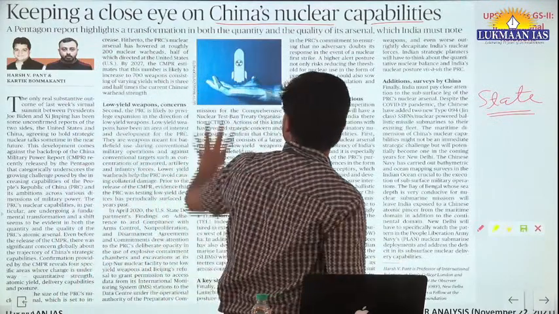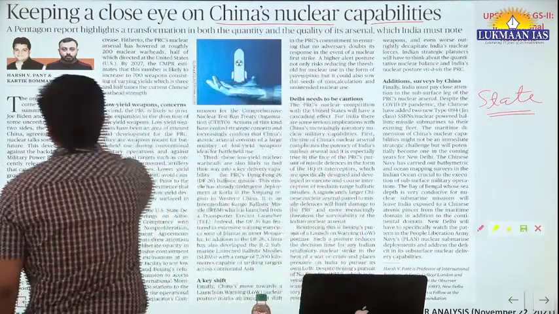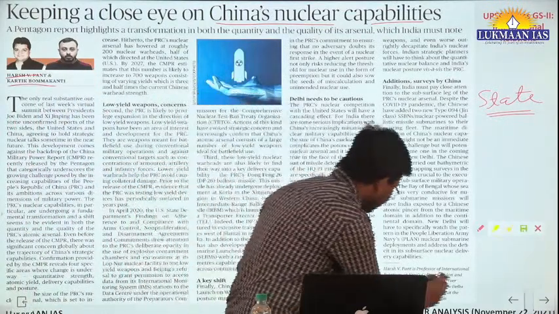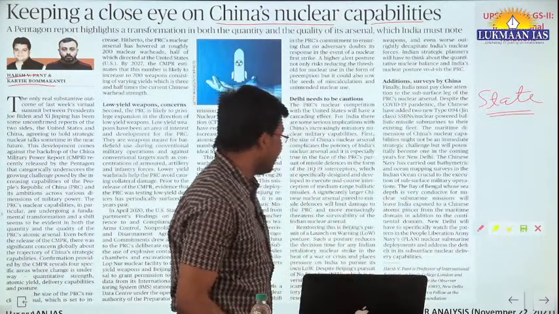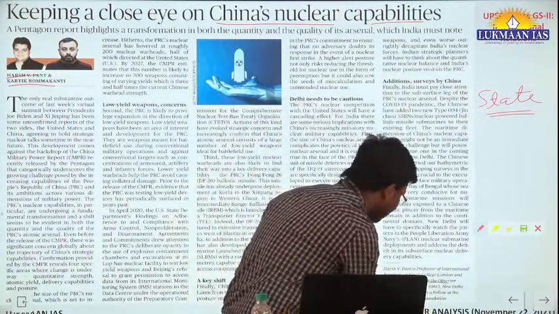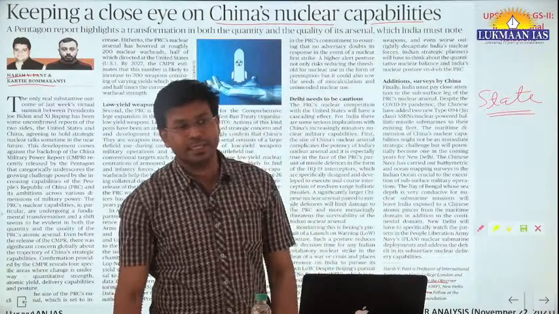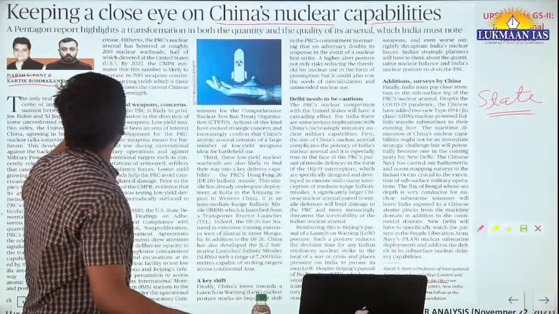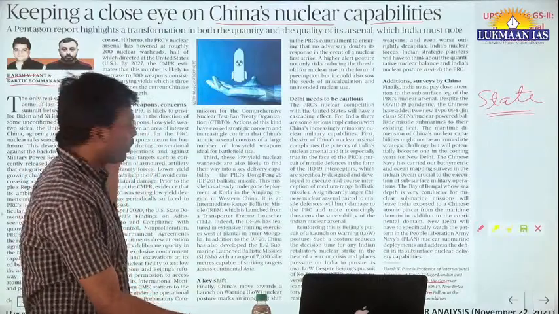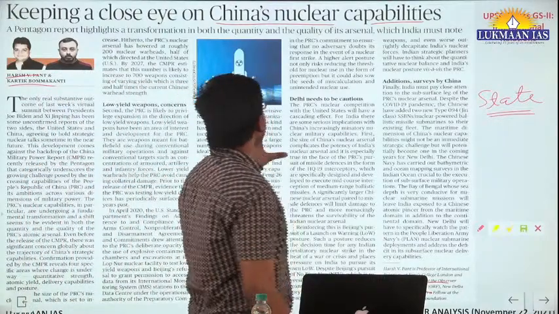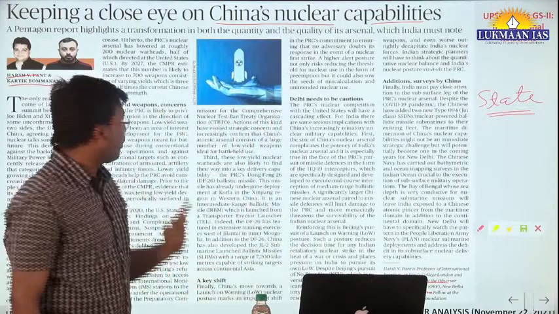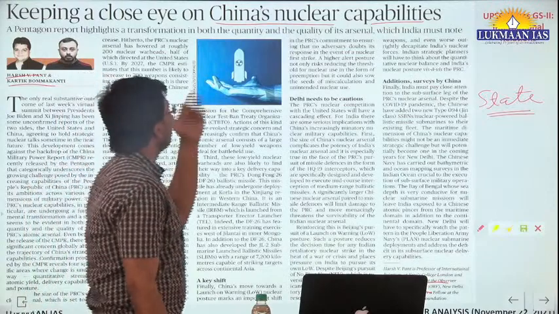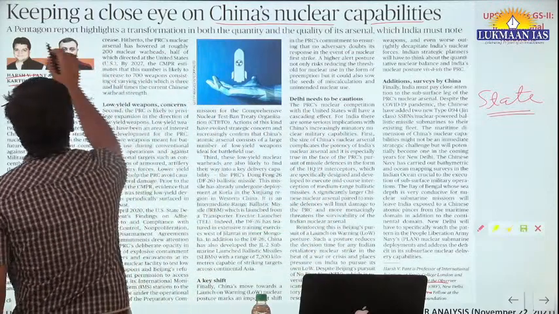For this purpose, there was an article written by Harsh V. Pant and Karthik. Harsh V. Pant is a professor of international relations and he is the director of the Observer Research Foundation, ORF. People who are reading international relations might have read a book by Harsh V. Pant. He has written a book on foreign policy also. Now let us understand the importance of keeping an eye on China's nuclear capability.